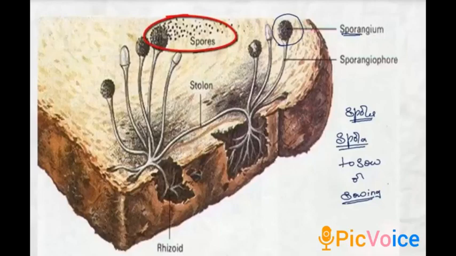We always wondered what it was and where it came from. To understand this, let us examine the fungus commonly called bread mold, because generally it grows on carbohydrate substrate.